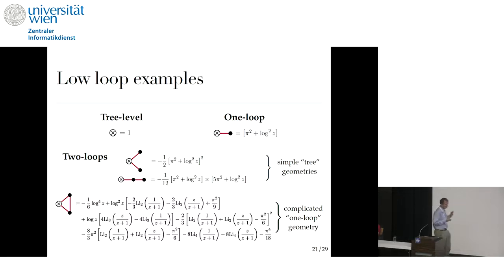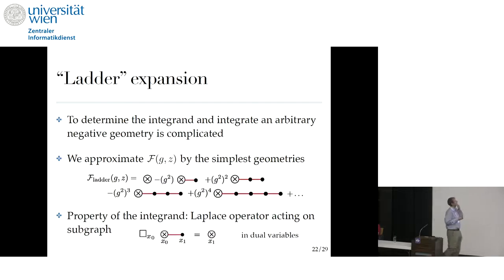They are both the same loop order from the conventional purposes, but from the purposes of these geometries, this one is more complicated, and you can actually see it in the actual expression. So this is a simple tree geometry, and this is a more complicated one-loop geometry. To determine the integrand and then integrate to an arbitrary geometry, for which we need full control over this function f, is complicated.